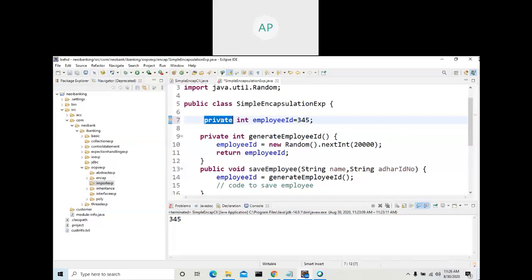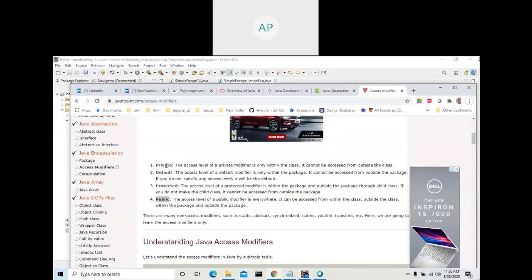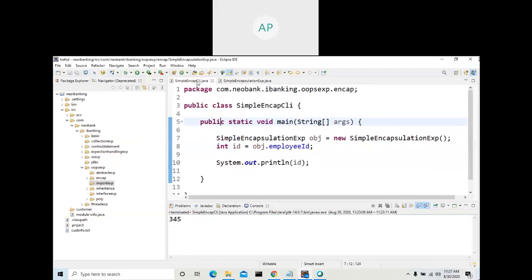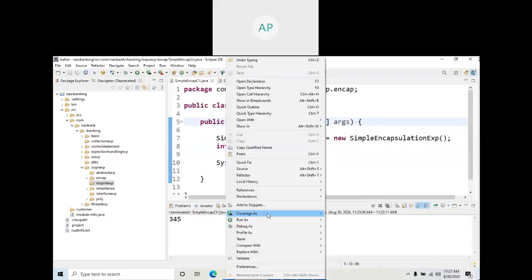So this can have any of the four. Now it is default, with no access modifier. Private: now you are applying the access modifier private. Or your variable can be public, or protected. Protected will be involved when we use inheritance. These are all the four access modifiers available in Java: private, default, protected, and public.